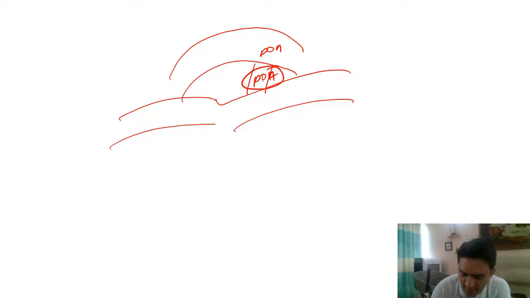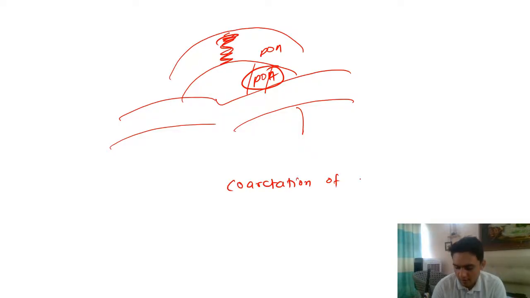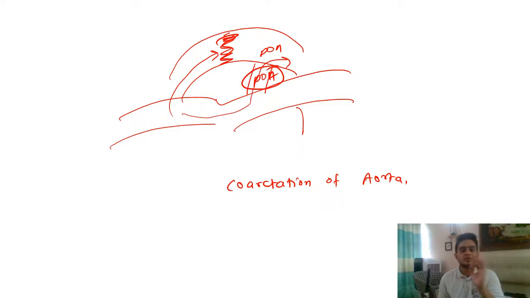This is your PDA, correct? So why do you want to keep PDA? Suppose there is a problem with the aorta here, so there is a coarctation of aorta. You need PDA open because the blood cannot pass this. So blood can bypass through PDA to the rest of the body.